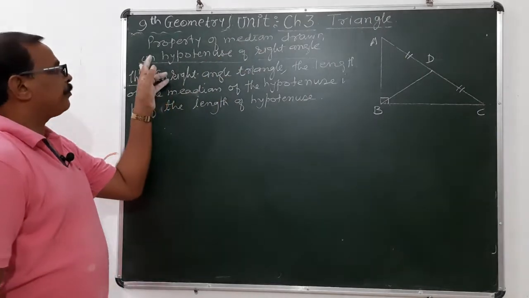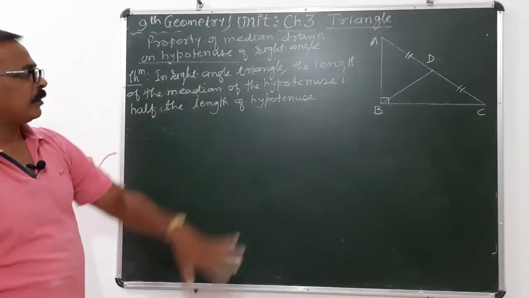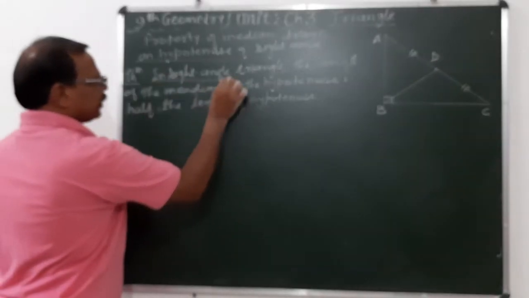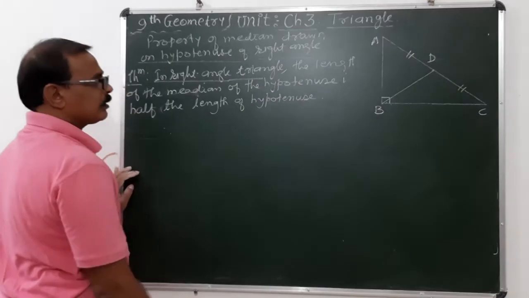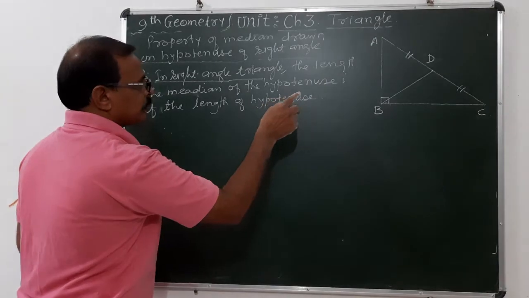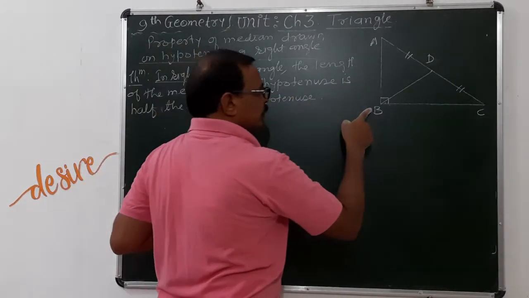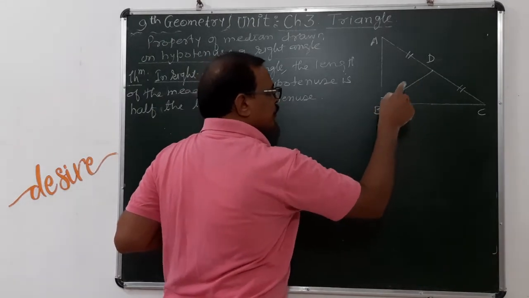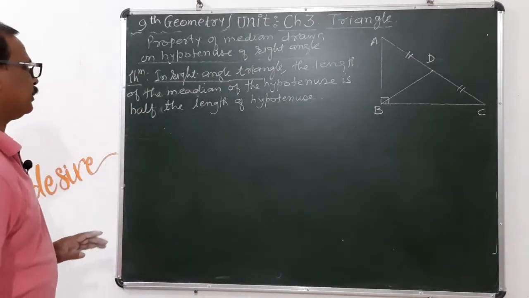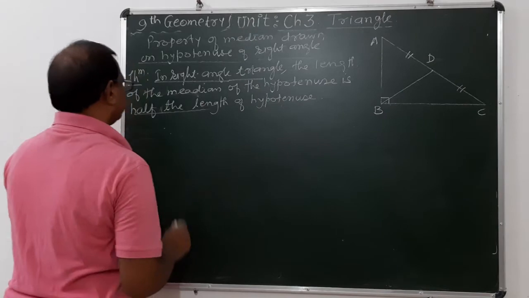Median drawn on the hypotenuse of a right angle triangle. The theorem is that in a right angle triangle, the median drawn from the vertex to the hypotenuse is half of the length of the hypotenuse.